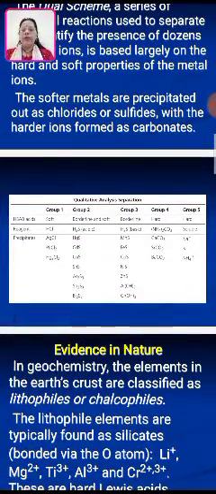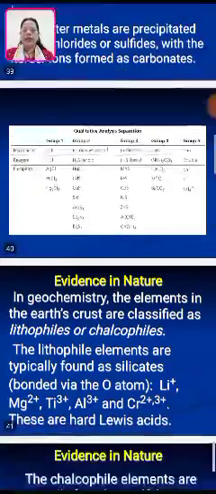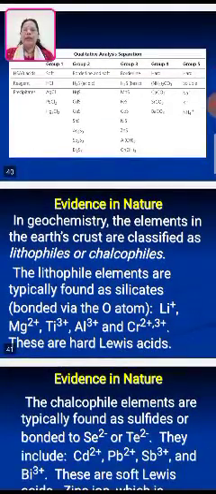In this slide, it is shown that hard acids, soft acids, borderline acids, and the hard acids are shown in group 1, group 2, group 3, group 4 and group 5. The reagents are explained and the solubility is given. The precipitates which are formed are also given on the slide.